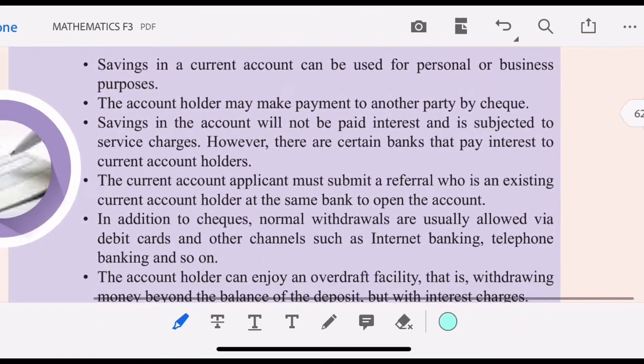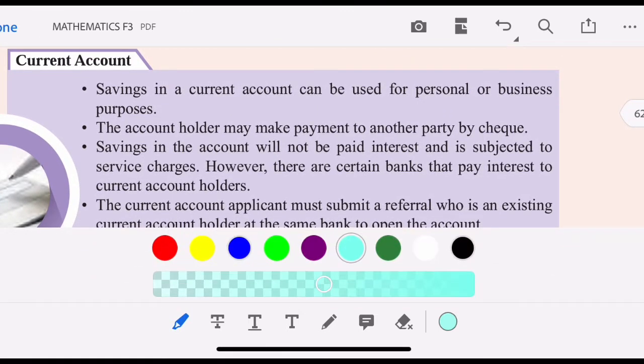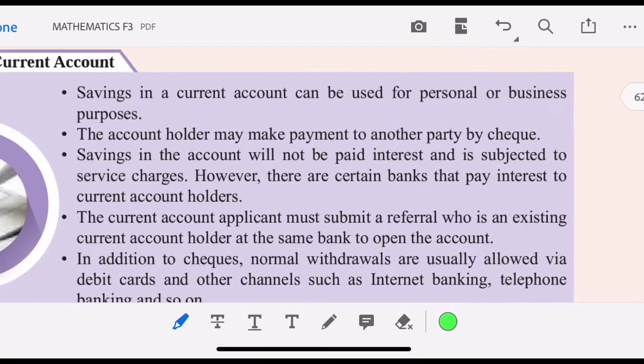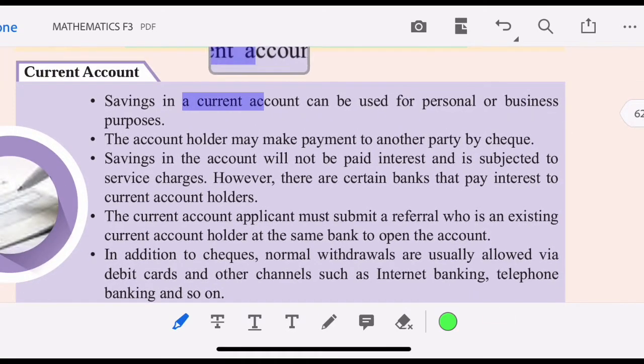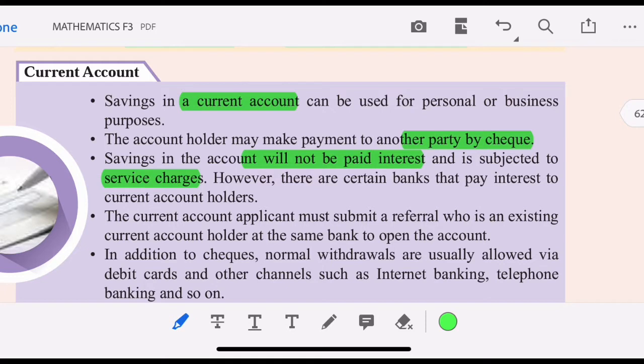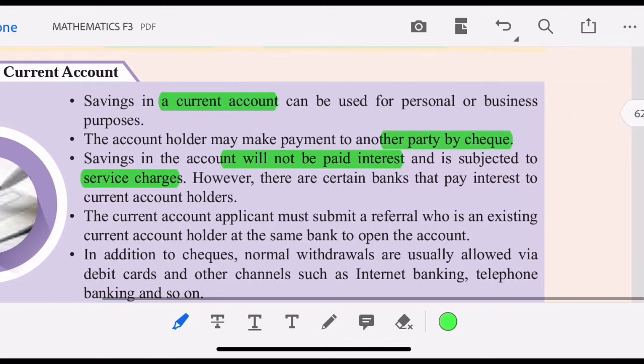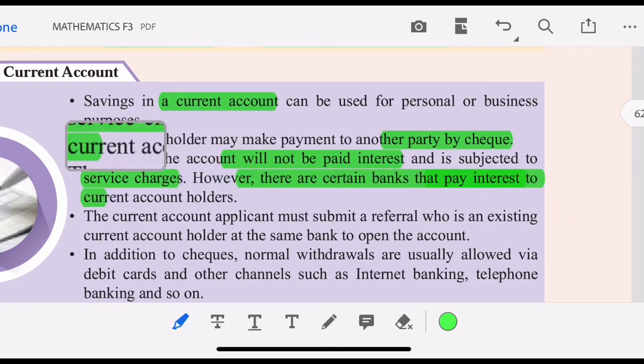What about current account? Let's have a look at current account. Savings in a current account can be used for personal or business purposes. The account holder may make payment to another party by cheque. Savings in the account will not be paid interest, and are subject to service charges. However, there are certain banks that pay interest to the current account holder.